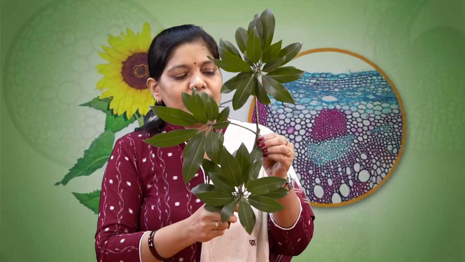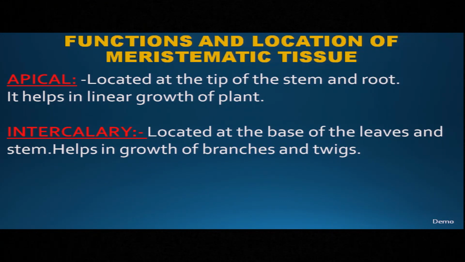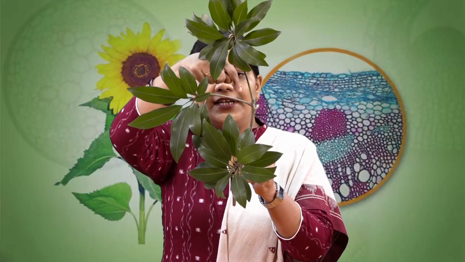Now, the second type of meristematic tissue is intercalary meristematic tissue. Intercalary meristematic tissues are located at the base of the leaf or just above the node. It is located just above the node or at the base of the leaf. That means it helps in the formation of branches and twigs.